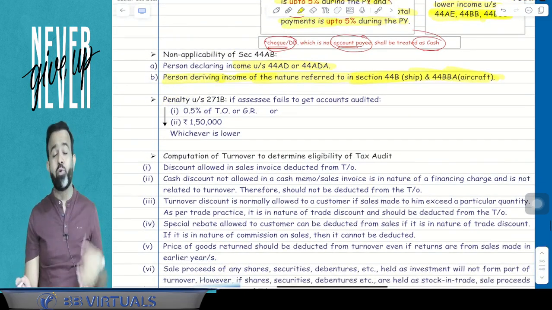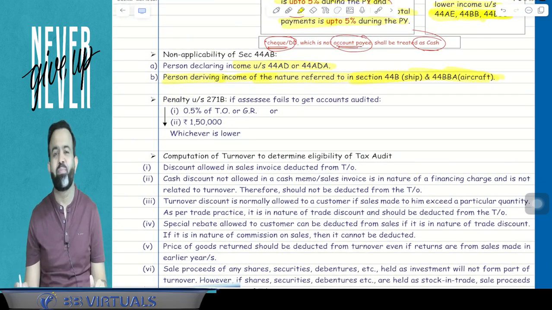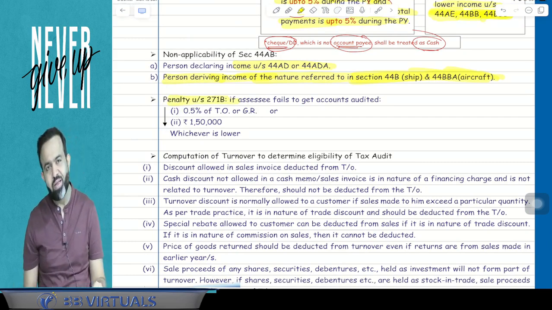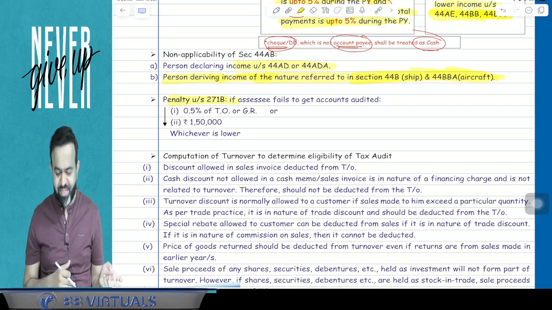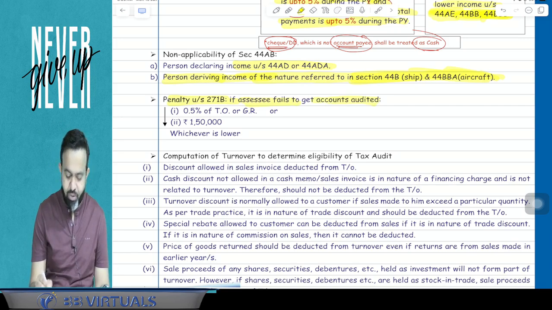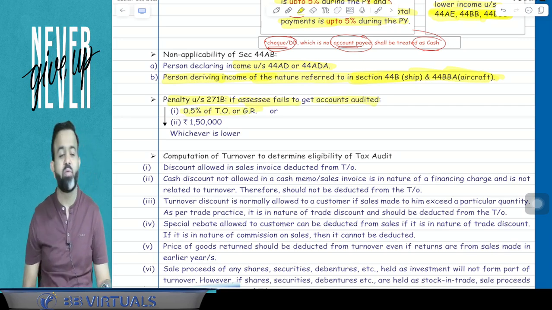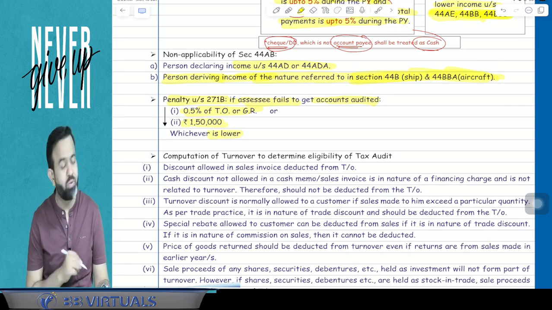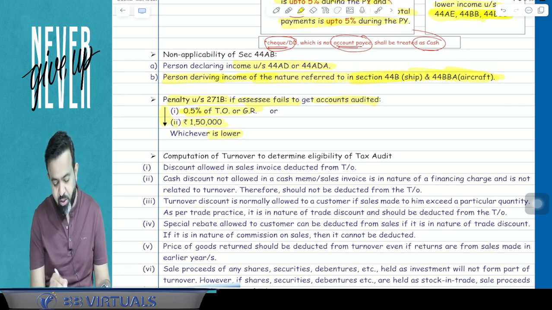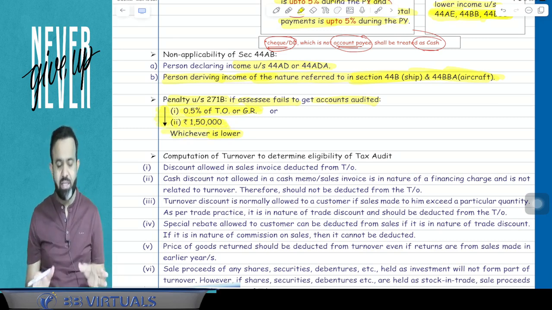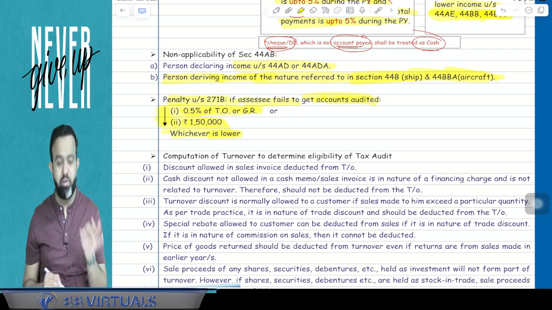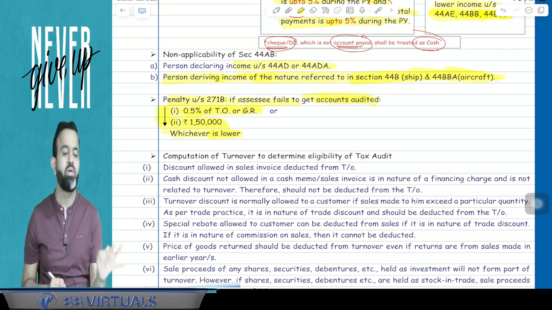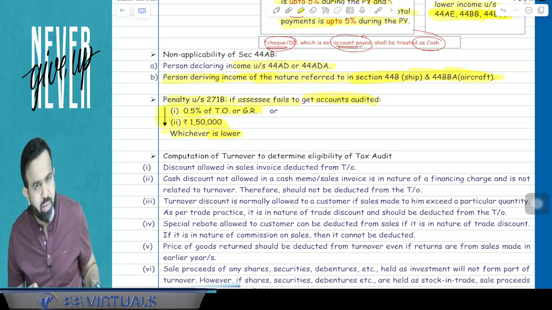Now the next part. If you have not audited your books of accounts, then there is a penalty under section 271B. We always tell our clients that the penalty is 1,50,000, but it's not exactly 1,50,000. If the assessee fails to get accounts audited, then the penalty is 0.5% of turnover or gross receipt or 1,50,000, whichever is lower. So the penalty under section 271B is 0.5% of turnover or gross receipt or 1,50,000, whichever is lower. You got my point or not?